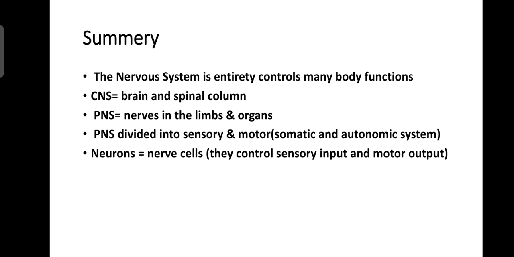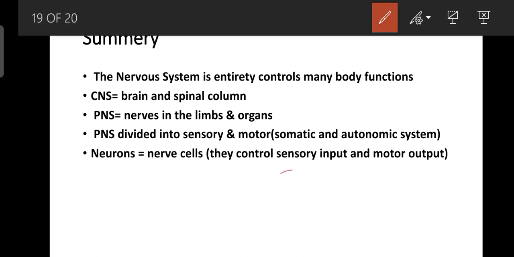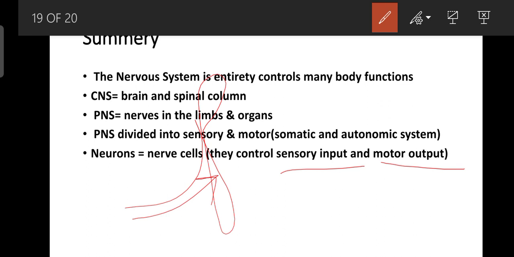Neurons are nerve cells that control sensory input. Why do we call it sensory input? Because it is input, and motor output means it goes out from the spinal cord. So this is input and this is output. So nerves carry sensory input and motor output.